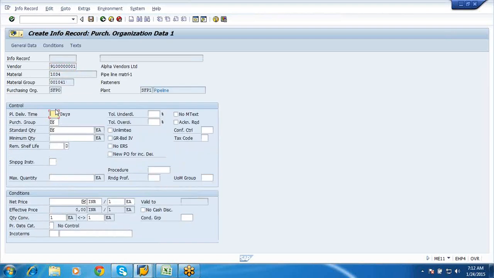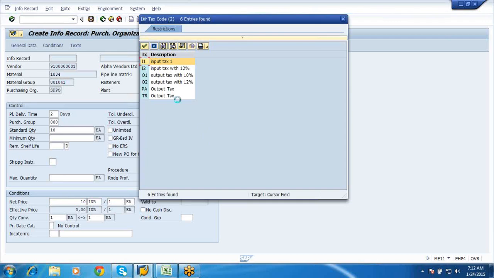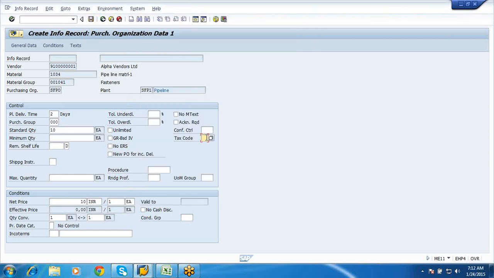I'll say enter. Delivery time 2, purchase group 0, standard quantity 10, not required, but still I am giving because most of them will be in the liquid format. Okay, so we need to give tax code here. This is mandatory. So I'll say output tax should be V0, because if you don't give your tax code, it will not allow you to settle it.